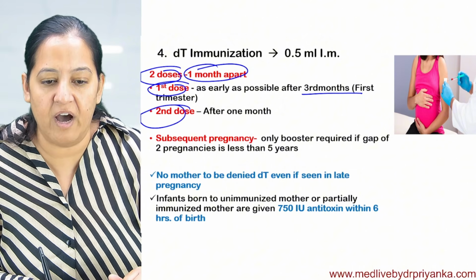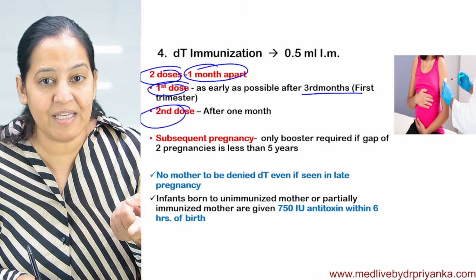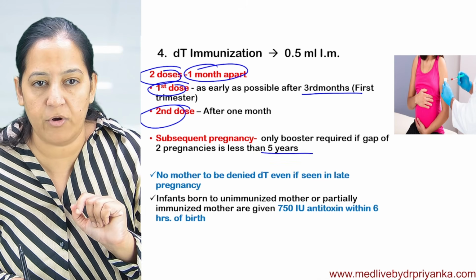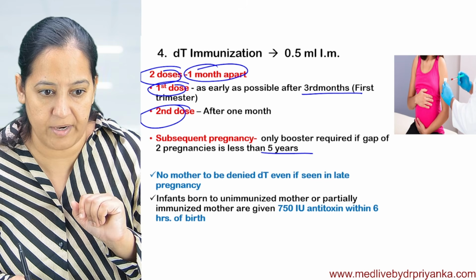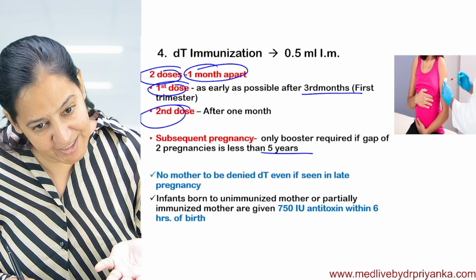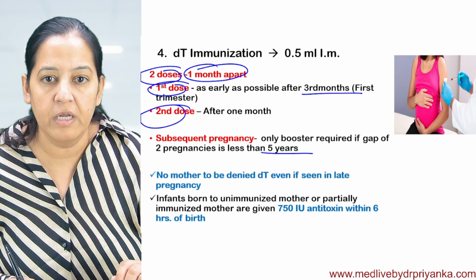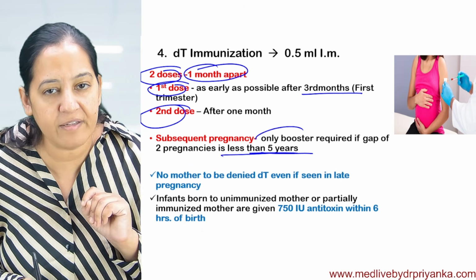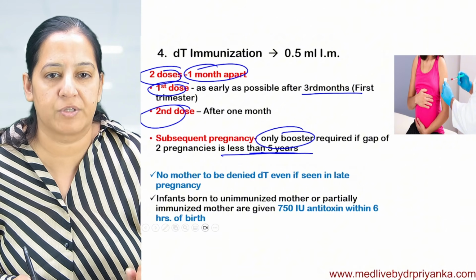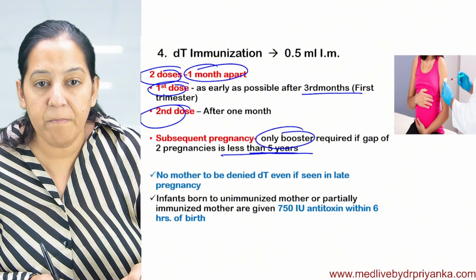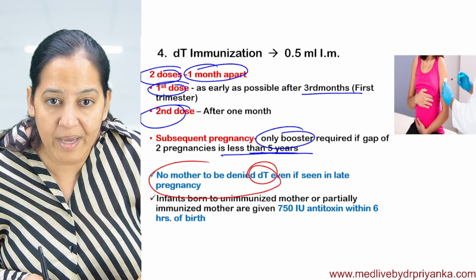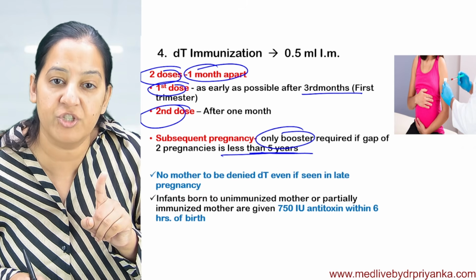If the next pregnancy is within 5 years, then 2 doses are not required. Only 1 booster is required. If the next pregnancy is after 5 years, again two doses are required. How many of you got it? So if the next pregnancy is less than 5 years, then in the subsequent pregnancy only a booster is required. No mother should be denied this vaccine. All pregnant ladies should get this vaccine.